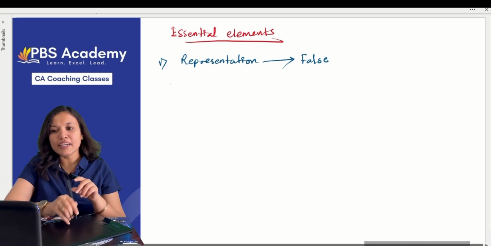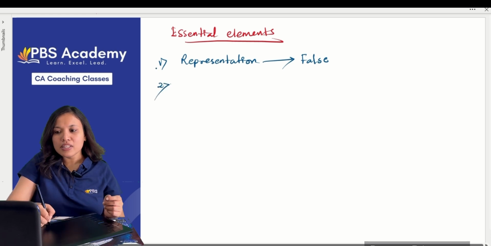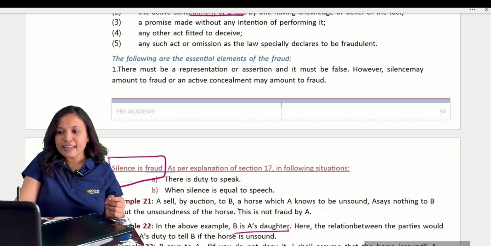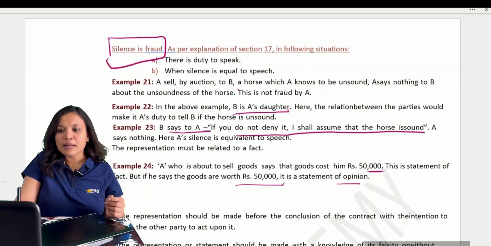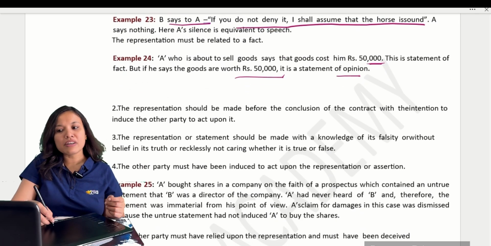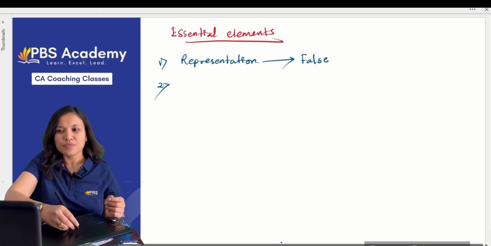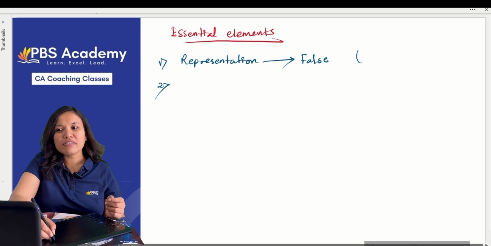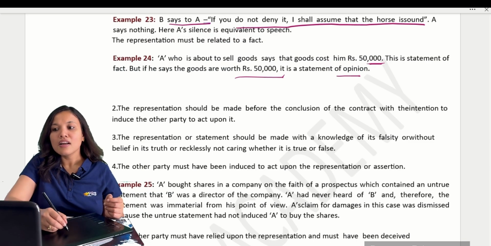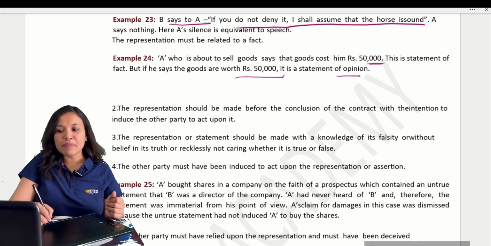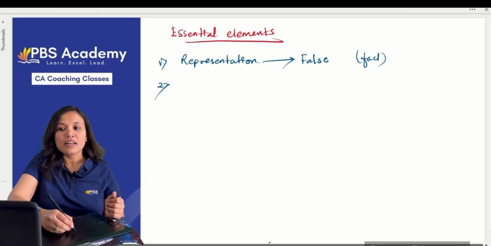Okay, second one. What is the second point we have? The representation must be related to a fact. They say something along with a fact, otherwise how will they tell. The representations must be made with an intention to make the other people enter into the contract, before the contract.